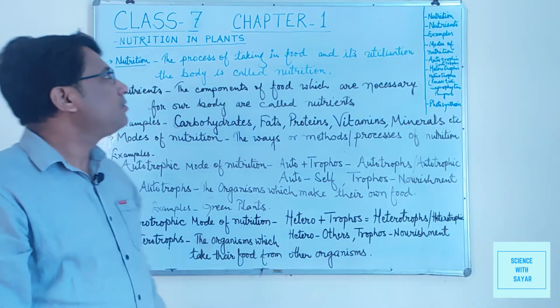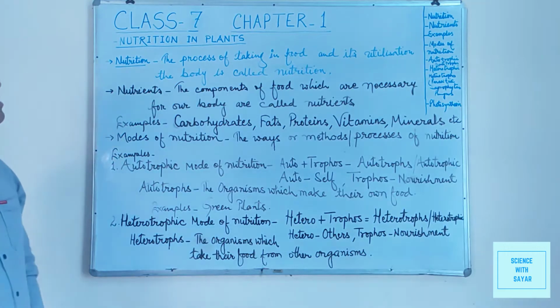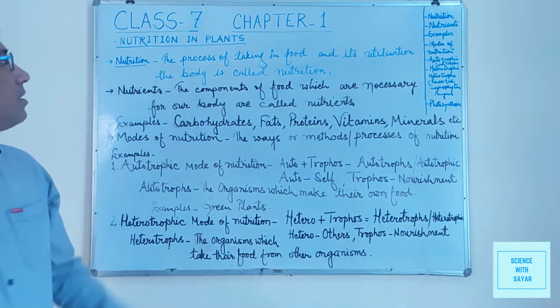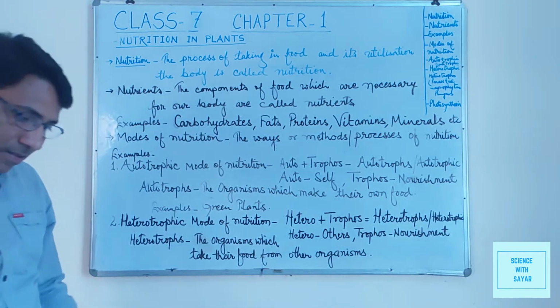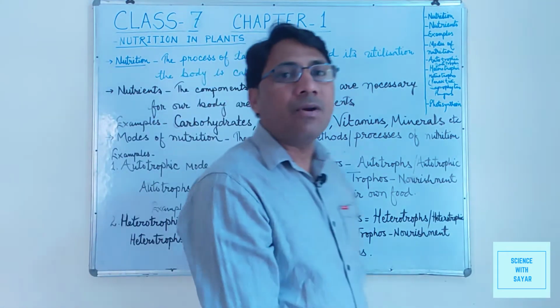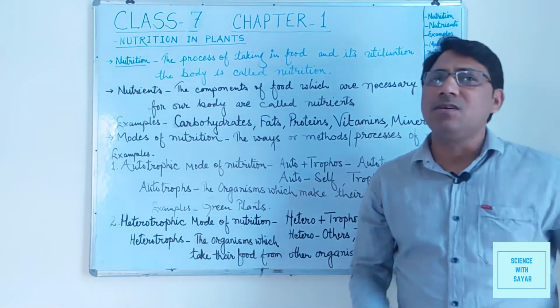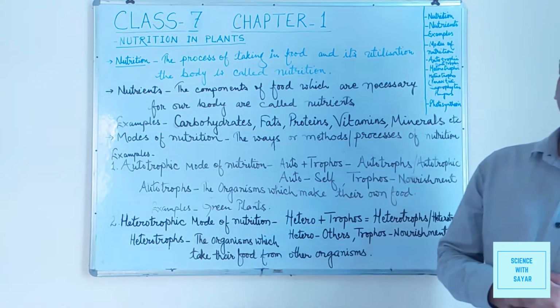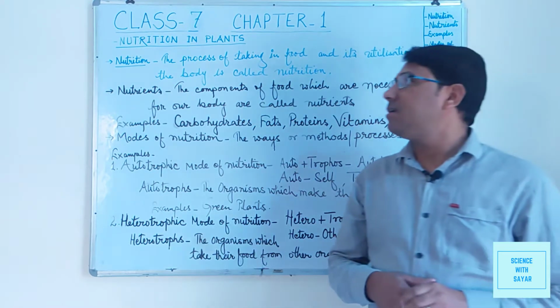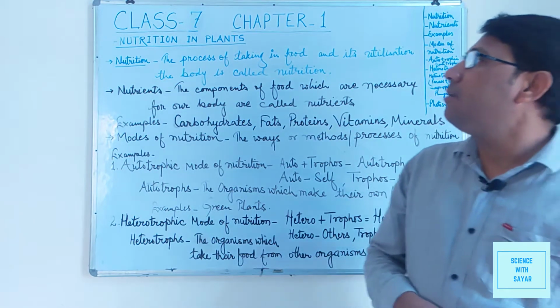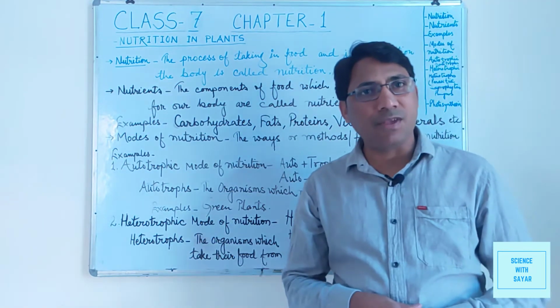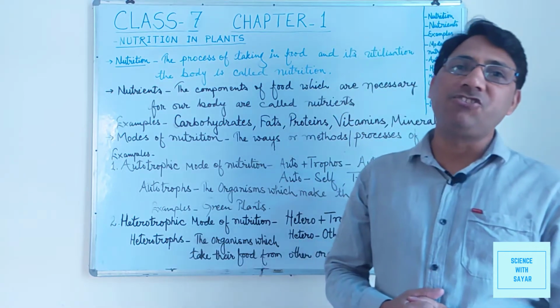Hello everyone. Today we will study class 7 science chapter first, that is nutrition in plants. All of us, in our earlier classes, have studied about food, sources of food as plants and animals. Now we are studying the nutrition in plants. So all of us have to know about nutrition.